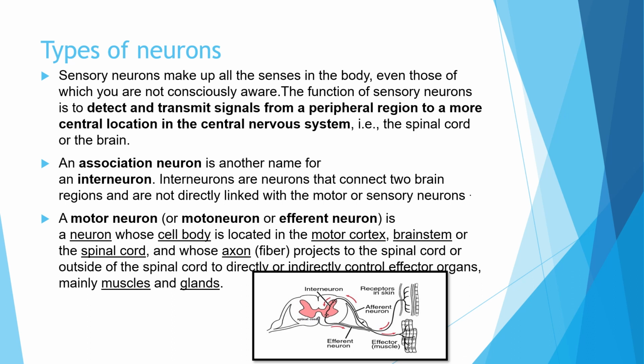First one, we have told that it is the sensory neurons. Second one is the association neurons or the interneuron, and third one is the motor neuron. So let us know what they are and what their functions are.